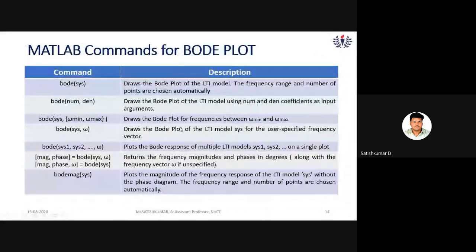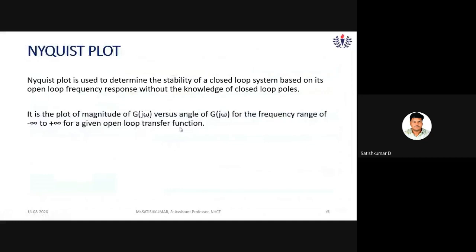I'm coming back to the presentation. The next technique is the Nyquist plot. This is also one of the stability techniques to find the stability of a control system. It is applicable only to closed loop control systems. We are finding the stability of the closed loop control system based on its open loop frequency response.